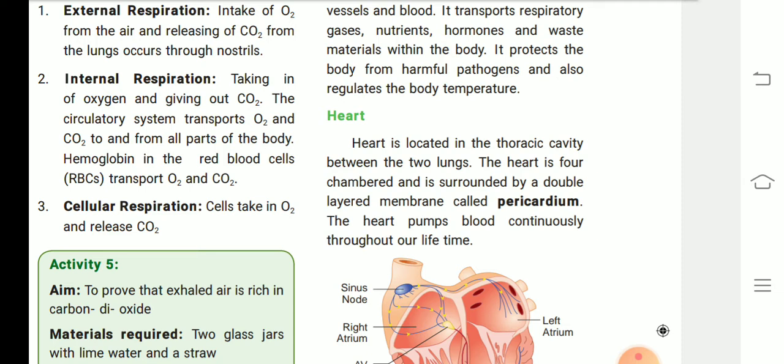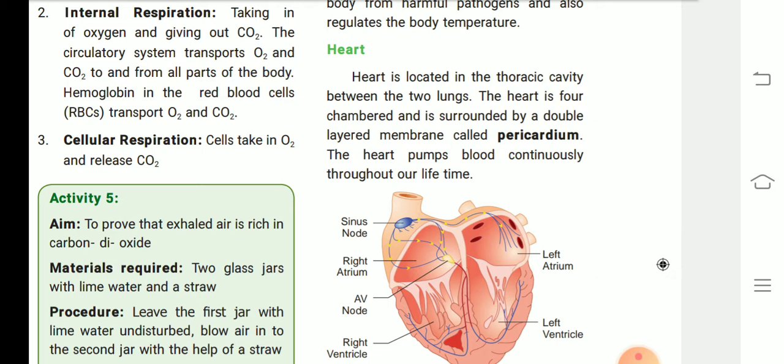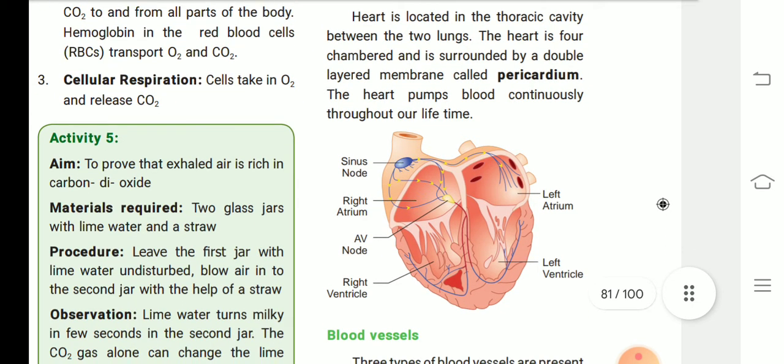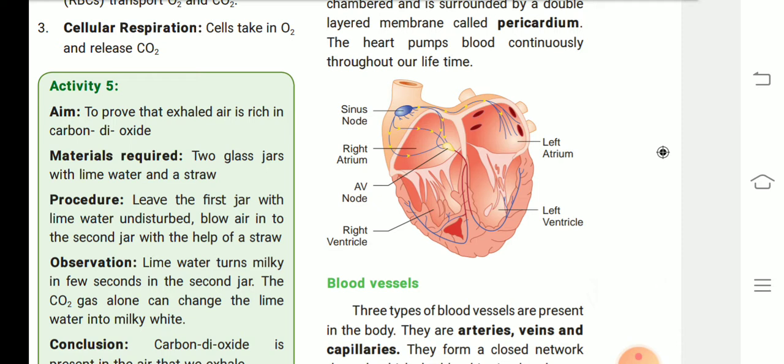The heart is four-chambered and is surrounded by a double-layered membrane called the pericardium. What are the four chambers? Left artery and left vein. Next, right artery and right vein. Next one, the heart pumps blood continuously throughout our lifetime. Okay, see the diagram, children. Sinus node, right atrium, AV node, left atrium, right ventricle and left ventricle.